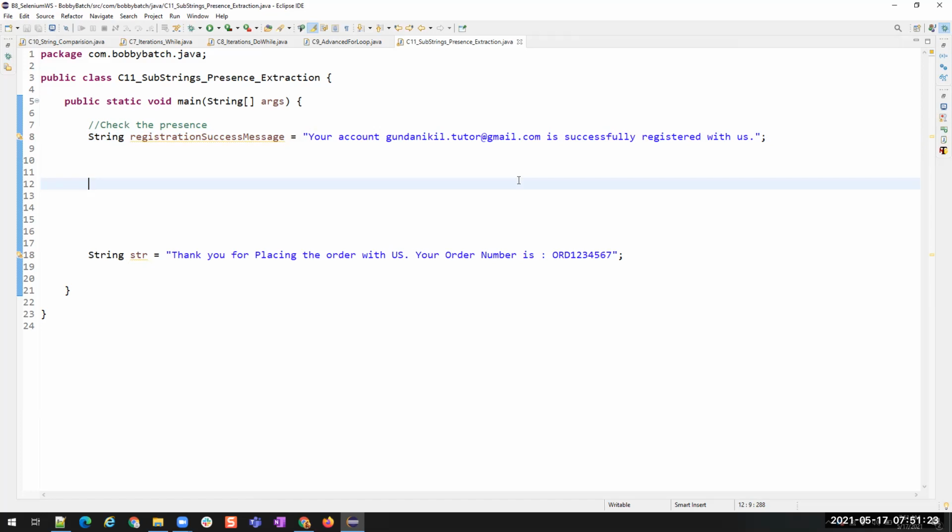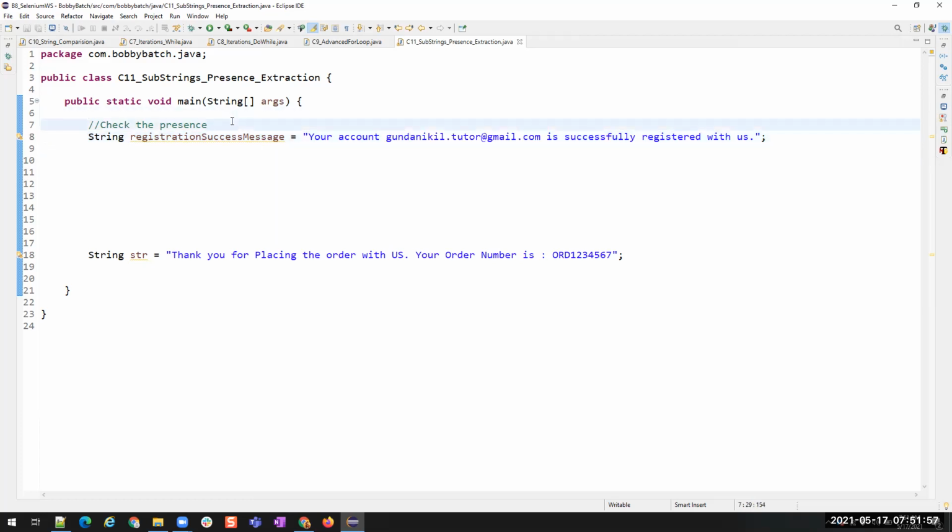If there is a difference between the email address I entered and what it is showing on the success message, then the registration functionality is not working correctly. It's true, right? So that is the difference.